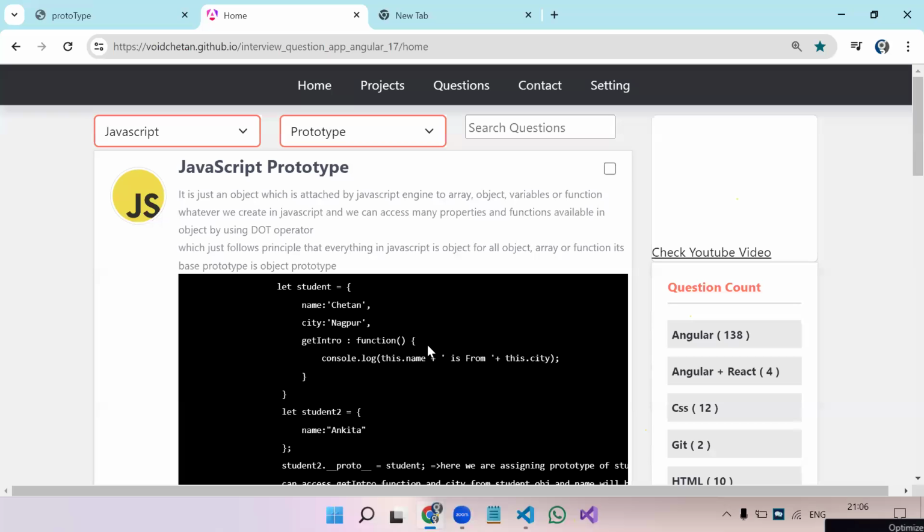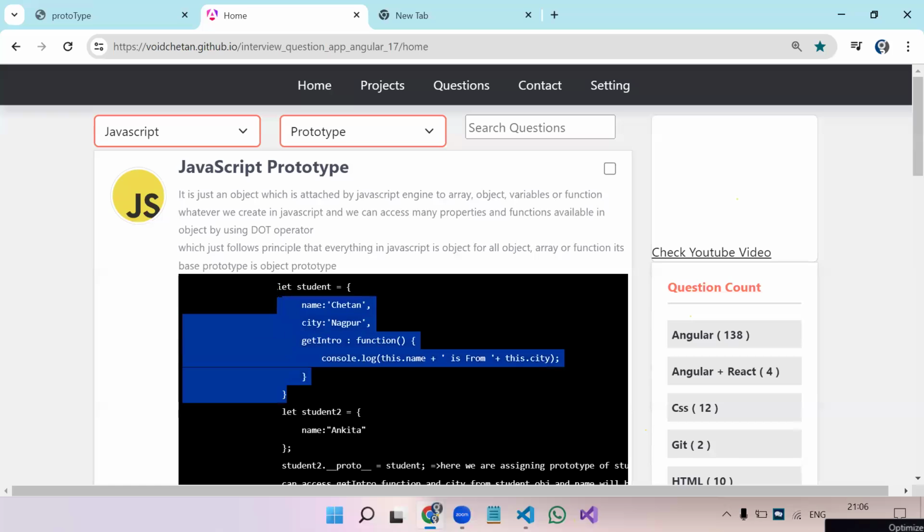So when we create an object, it's not just the normal object which we know. Everything in JavaScript, whether you are creating a variable which is storing string, number, boolean, date, if we see the prototype, which is kind of a parent of all the data types, we will get the object only. So that's why whenever we see prototype, it will mainly deal with the object.